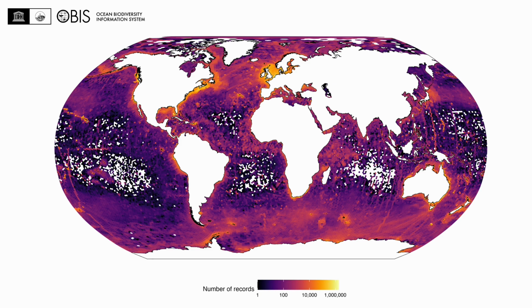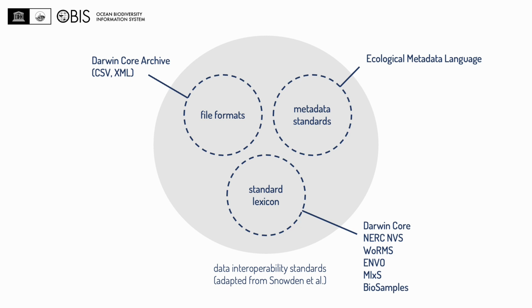Of course, we want these rich datasets to be interoperable, for which we rely on the FAIR guiding principles. This diagram summarizes our interoperability standards, which fit into 3 categories: file formats, metadata standards, and standard lexicon. The file format we use for exchanging data within a network is Darwin Core Archive. For metadata documents, we use Ecological Metadata Language, or EML, and for standard lexicon, we rely on vocabularies and ontologies such as Darwin Core, ENVO, and MIxS.